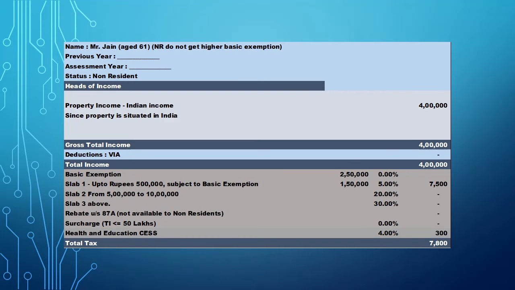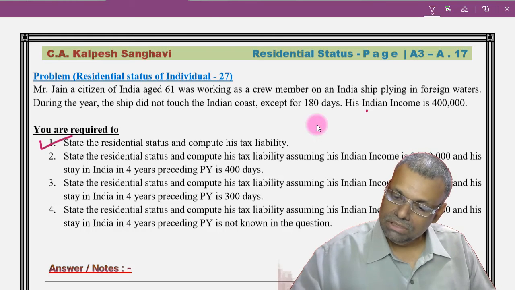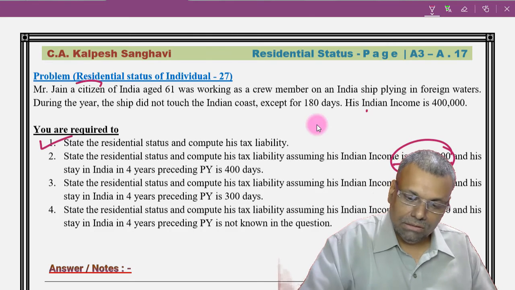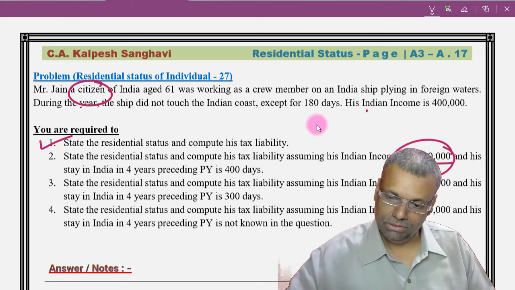Now let us go to the second part of the discussion. The second part of the discussion: state the residential status and compute the tax liability. Assume his Indian income is 24 lakhs. Now the moment Indian income is 24 lakhs, he is a citizen of India, that 15 lakh condition will come into picture.